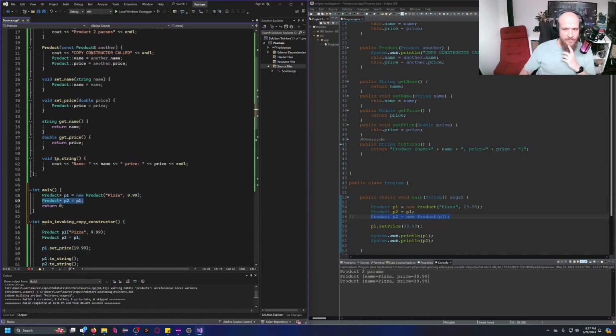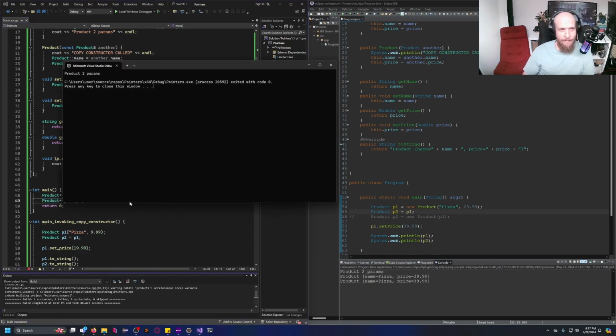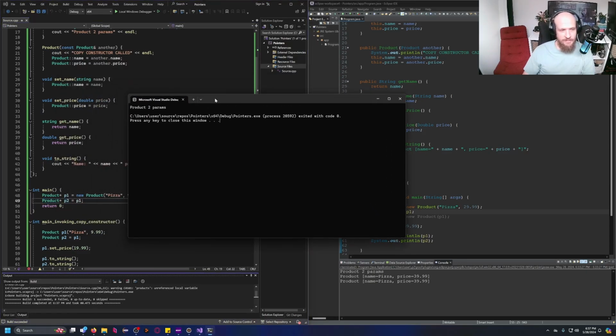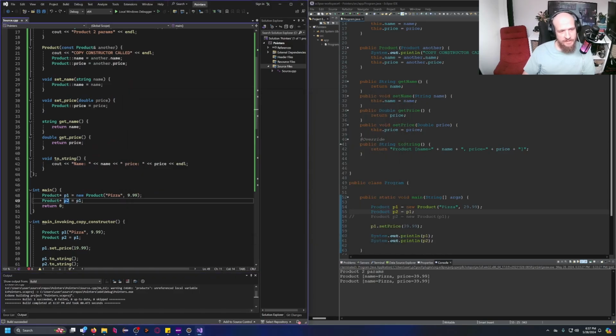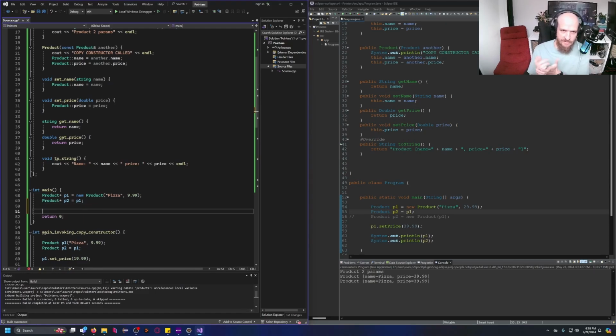Now, remember what Java did? And in Java, everything is a pointer, right? For this case, Java didn't call a copy constructor, right? And this one is the case for pointers. Should this one call the copy constructor? What do you think? Let's run it. See? No constructor being called. Why? Because p2 is not a copy of p1. It's simply a pointer pointing to the same memory address as p1 did.